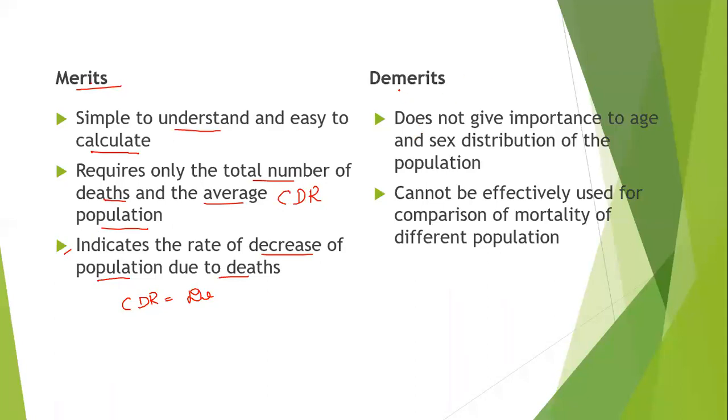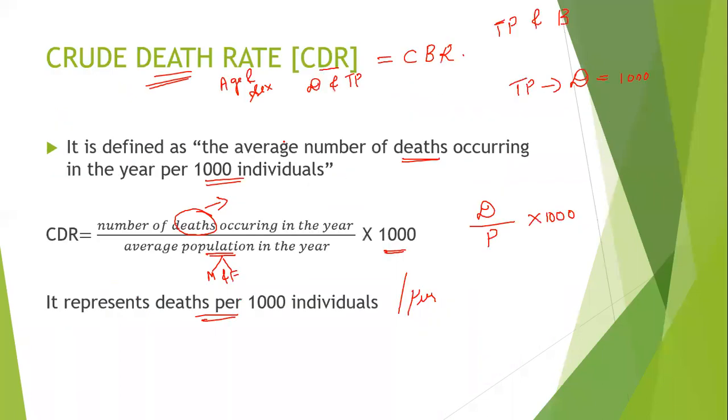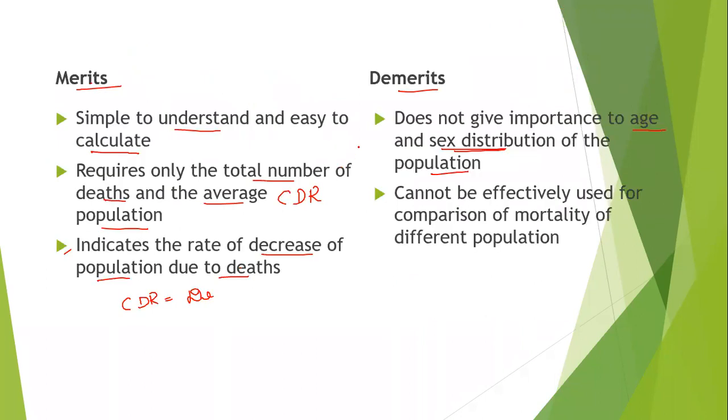Next, coming to the demerits, it does not give importance to the age and sex distribution of the population. As I have told you in the formula, we are just taking the number of deaths and the total population. When you say population, we take both male and female. So that is one of the disadvantages here, that we do not consider any age group, and we are not considering the sex group. So that becomes one of the disadvantages.